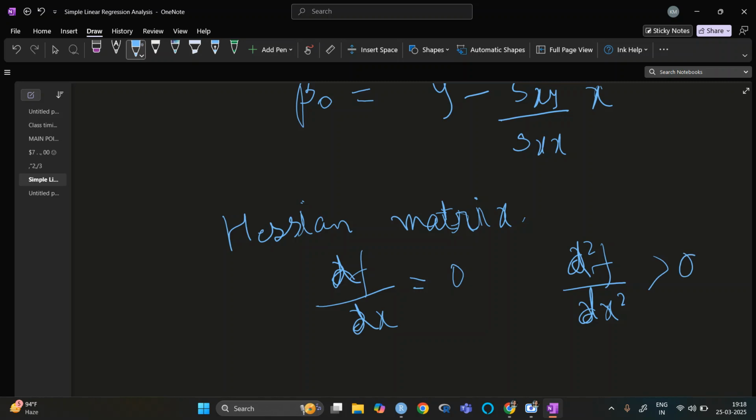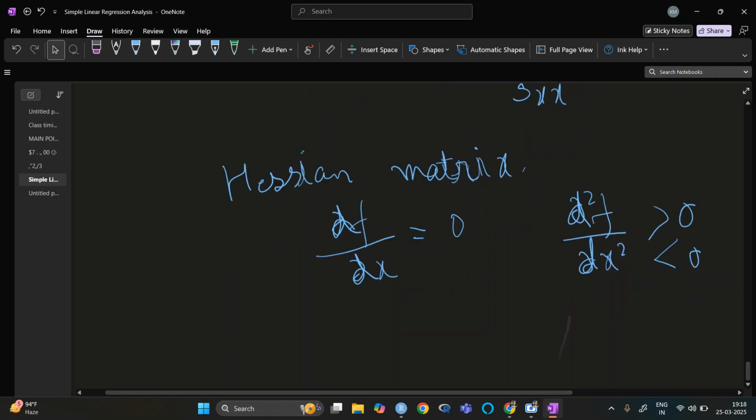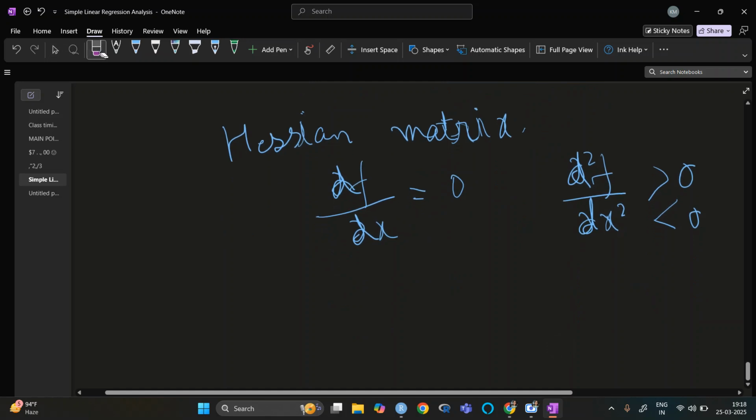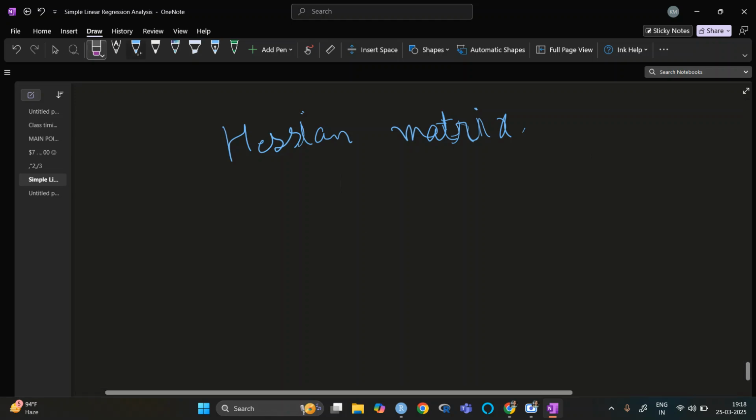And if it is greater than 0, we say it is finding minima. If it is less than 0, we find it as maxima. But for the 2 parameters, what happens if it is greater than 0 for one variable, and what if it is less than 0 for the other one? What will happen in that? So that is why we need to find the Hessian matrix.